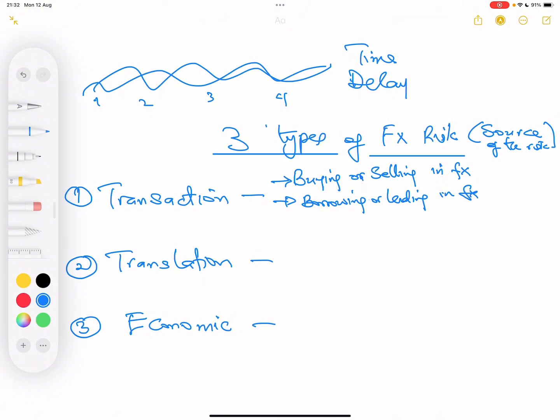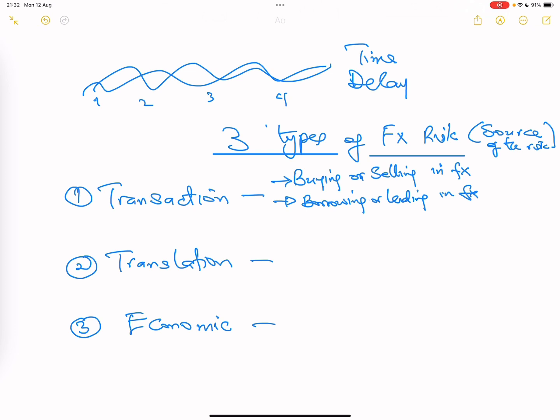If you are able to pay immediately, you are not exposed because there is no delay. Remember, if you pay immediately, there is no time gap, so there is no exposure. But the fact that in finance, the assumption is always like when you buy and sell, it's always on credit. So you pay in the future 30 days, 20 days, 60 days. So there is a time gap where you need to watch the rates. Yeah, that's the cause. But translation is different.